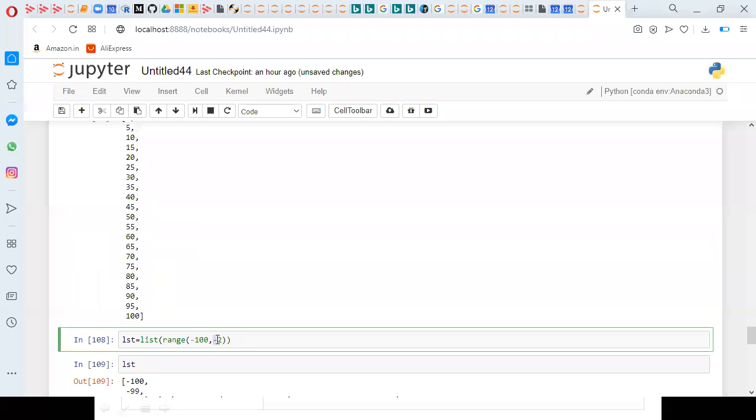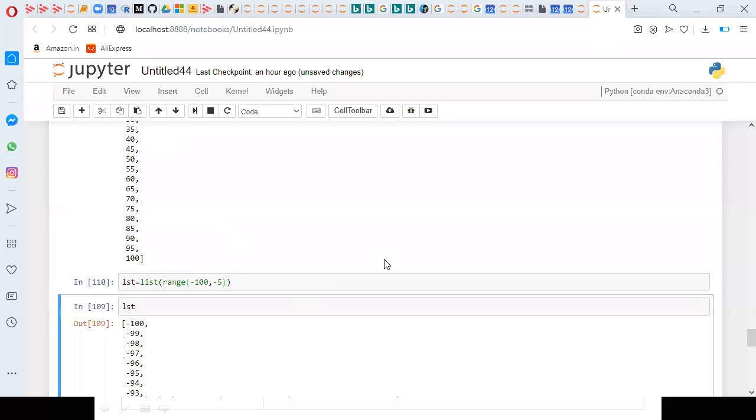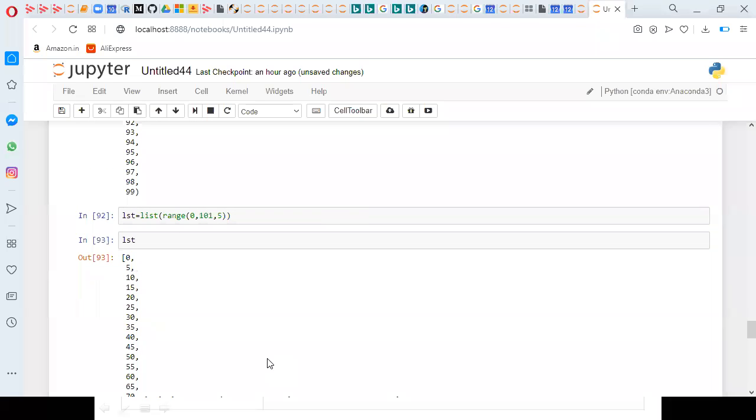Actually it is supposed to take negative 2, but whatever it may be, it is taking -1 only. So whatever negative value you mention, it takes -1 and gives the list.